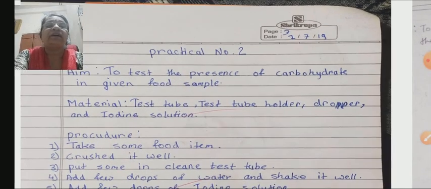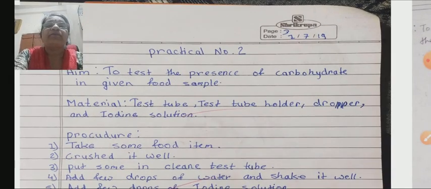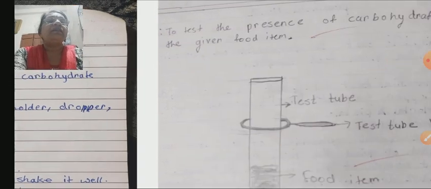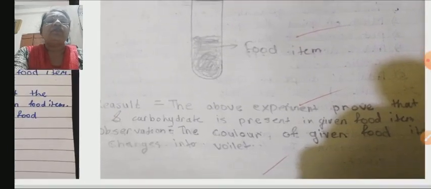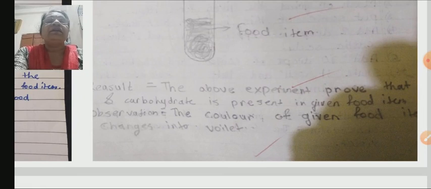Take a food item, crush it into powder, or if we take cooked rice, because cereals are the rich source of carbohydrate, mash it and make a fine paste. Dilute it, add some amount of water, then add some drops of iodine and shake it well. What is the result here? The color of the food item changes. It becomes violet. Then it proves that the given food item contains carbohydrate.